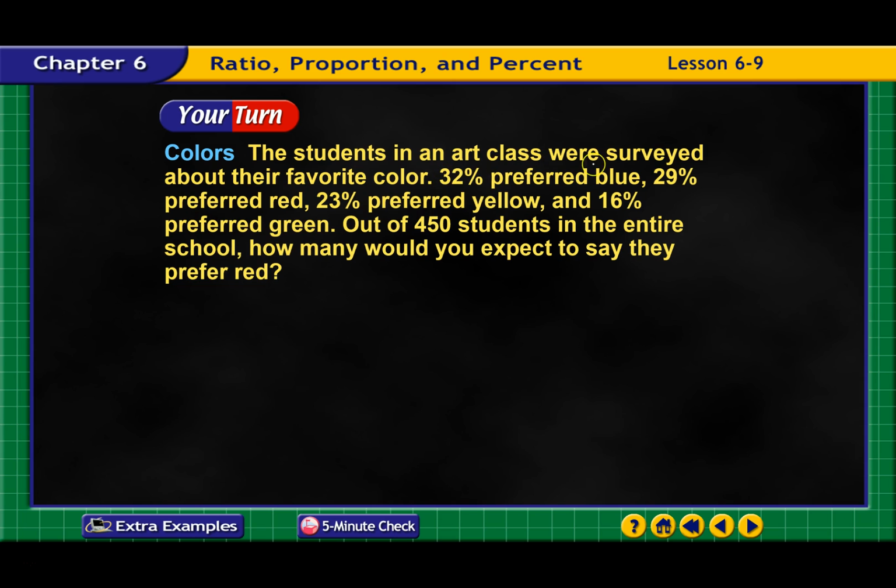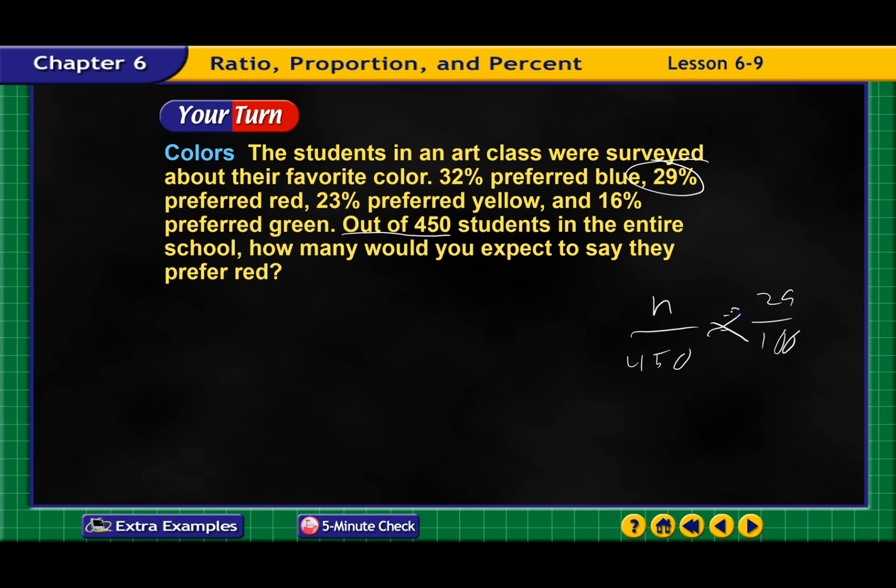The students in art class surveyed their favorite color: 32% blue, 29% red, 23% yellow, 16% green. Out of the 450 students in the entire school, how many would you expect to say they prefer red? All right, so 29% like red, and there's 450 total. So I need to know how many. I'm just going to put N out of 450 students equals 29 over 100.